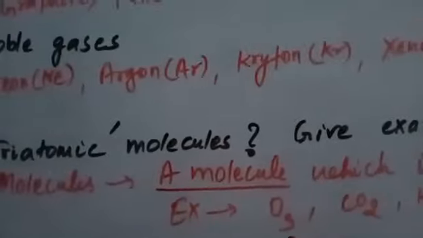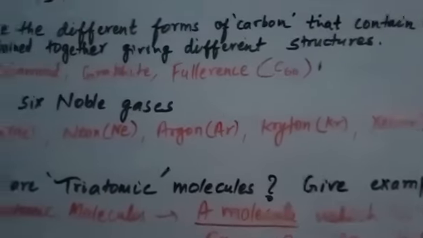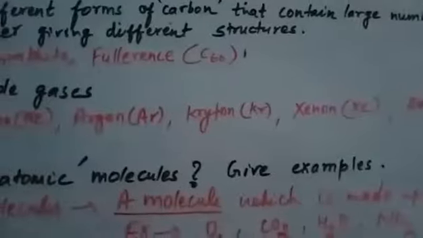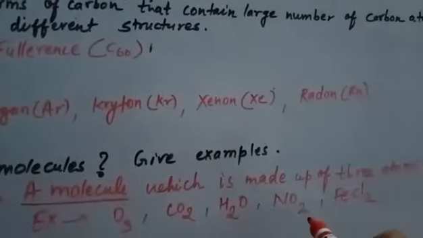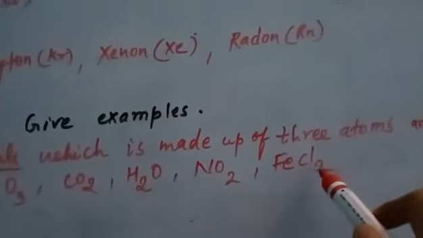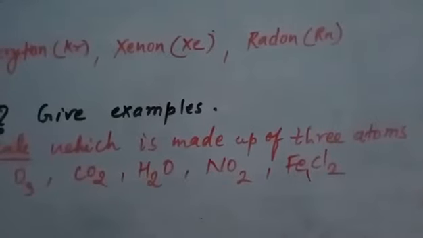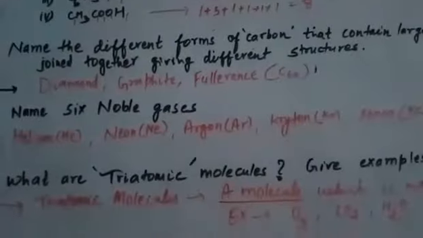So you can see here O3, ozone, it is a triatomic molecule. Then you have carbon dioxide, 1 carbon, 2 oxygen, water, nitrogen dioxide, and iron chloride. Here also you can see 2 chlorine atoms and 1 iron atom, total 3 atoms. So they are all triatomic molecules.